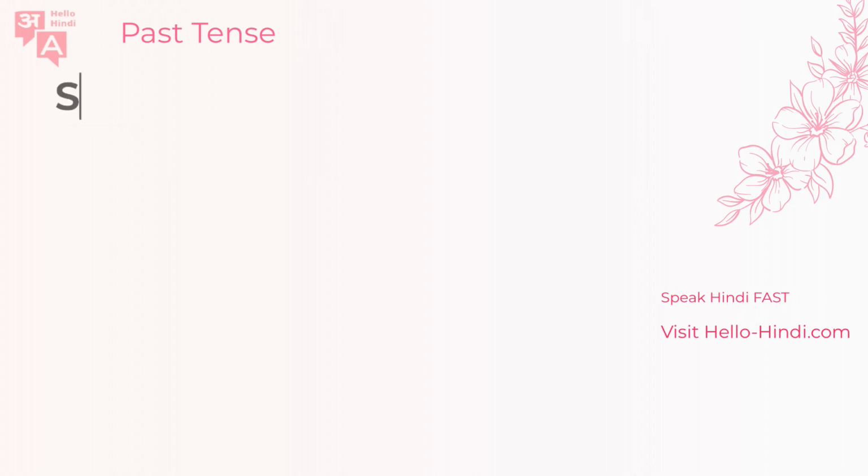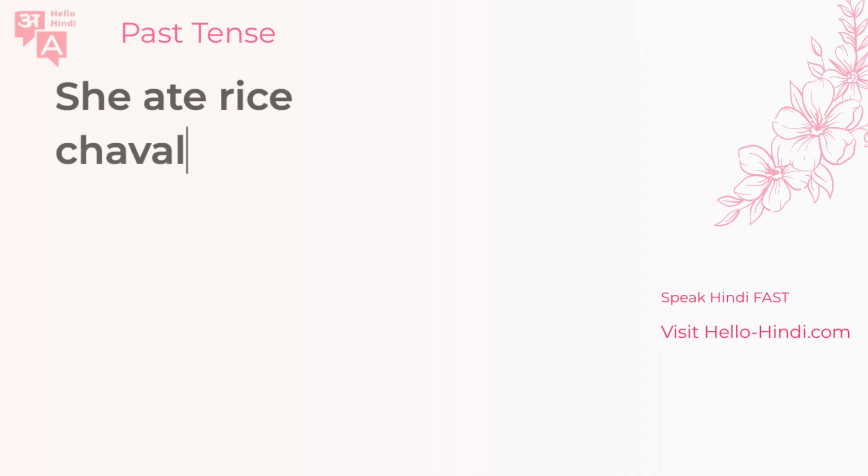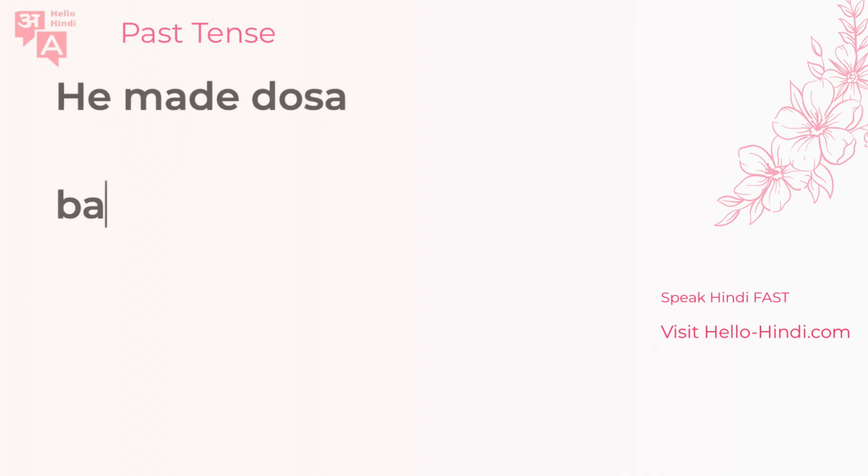Let's say you want to say she ate rice, and rice is masculine, and the word for rice is chaval. Chaval, it's masculine. So see if you can try this one. Try this one. The word for make or prepare is bana, and dosa, the word, is masculine. So see how you can say this and post your answers, or you can even ask me what these are in the comments below. All right, so let's move on now.